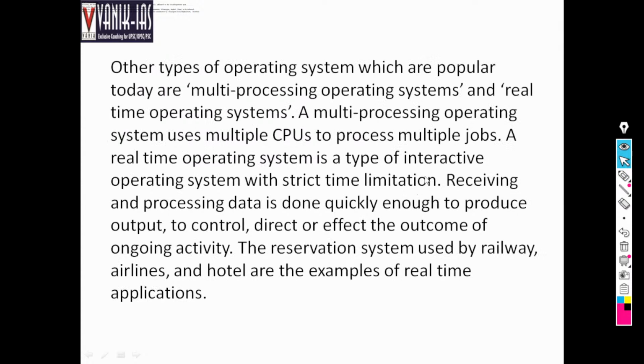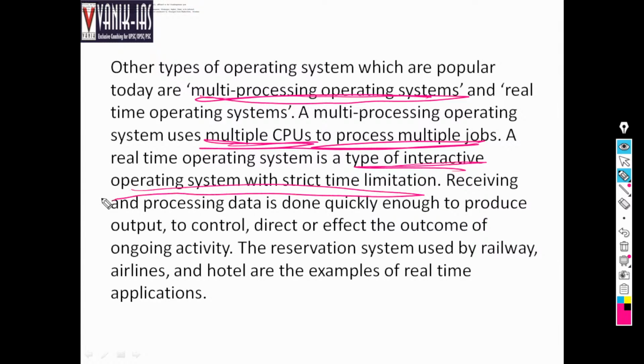Other types of operating systems which are popular today are multi-programming operating systems and real-time operating systems. We have already discussed the multi-processing operating system, which uses multiple CPUs to process multiple jobs. A real-time operating system is a type of interactive operating system with strict time limitation. That means within a particular time you have to give the output.